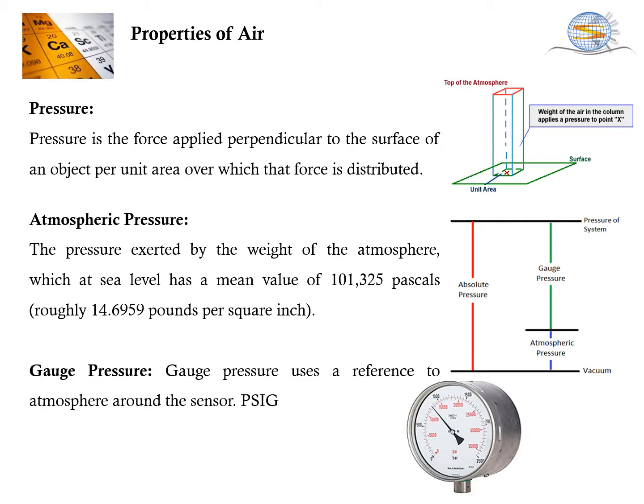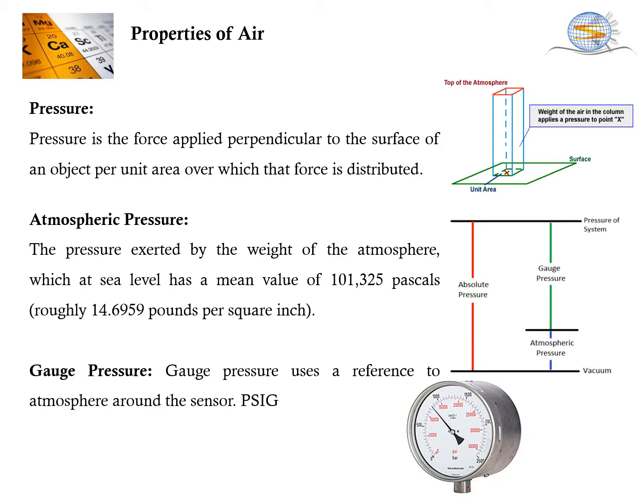So if I need to calculate the system pressure, I need to have the absolute pressure, which is talking about vacuum to the system pressure. So I need to add gauge pressure and the atmospheric pressure. So normally what we see on the gauge is called the gauge pressure, and atmospheric pressure is 1 atm or 14.69 pounds per square inch. So to calculate absolute pressure, I have to add gauge pressure and atmospheric pressure.